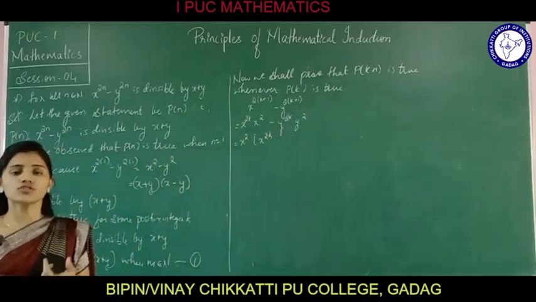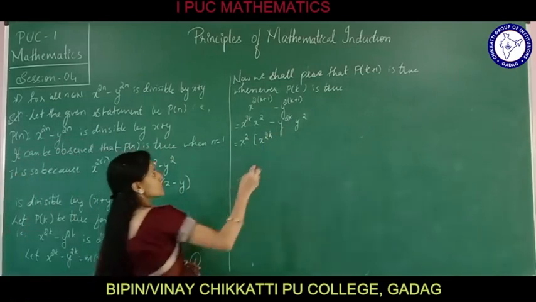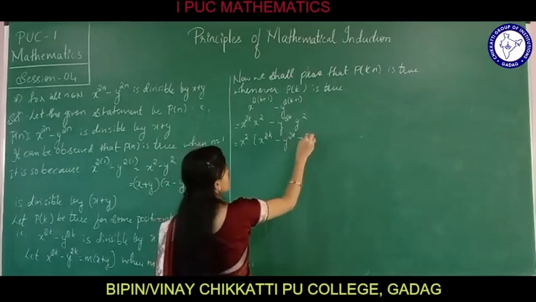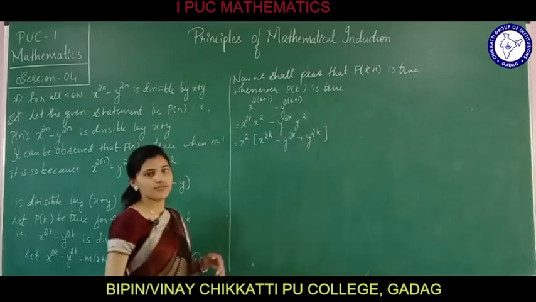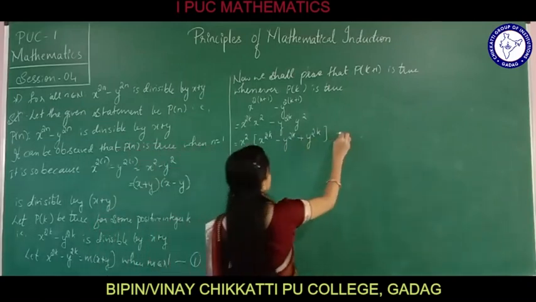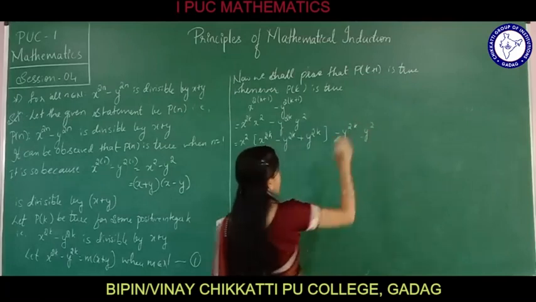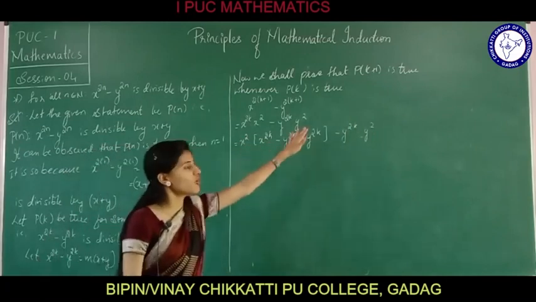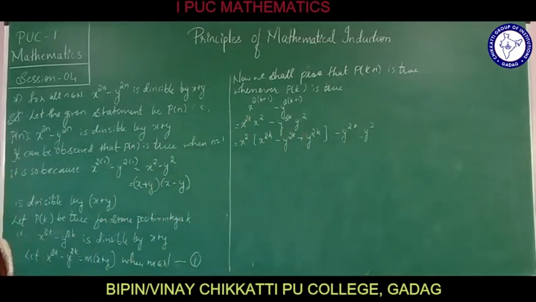Now we are going to add and subtract y raised to 2k, that is minus y raised to 2k plus y raised to 2k. Again we have minus y raised to 2k into y square. How have we got this? Just add and subtract y raised to 2k.